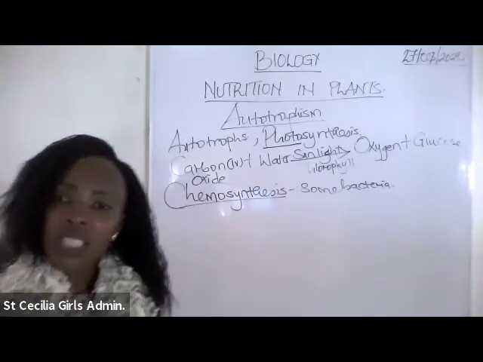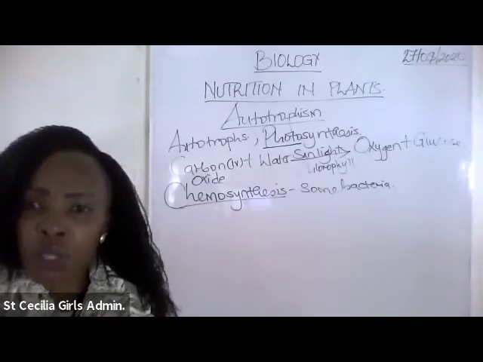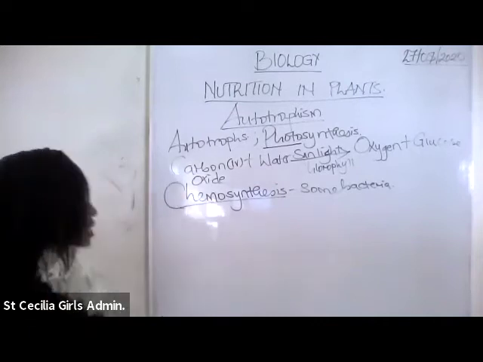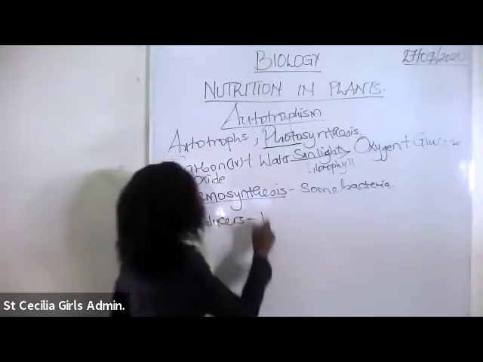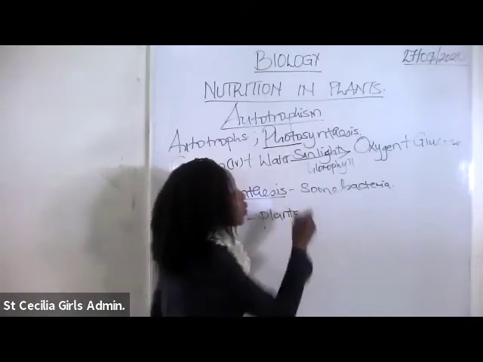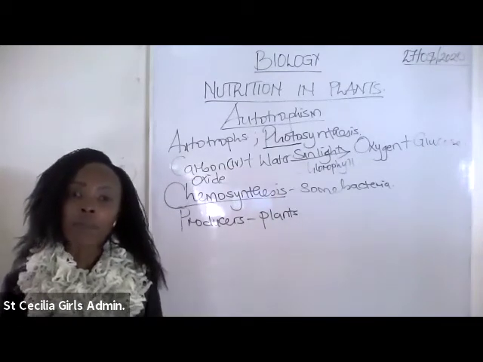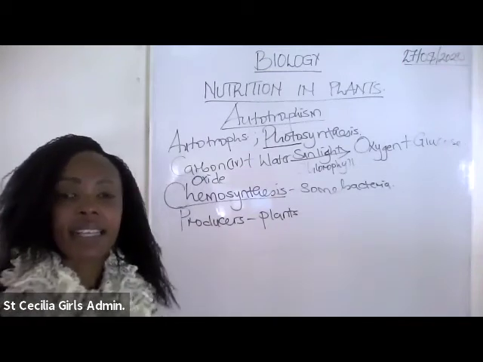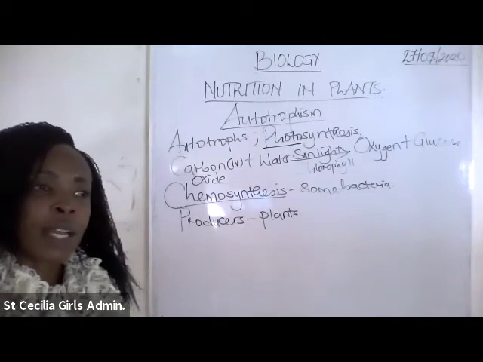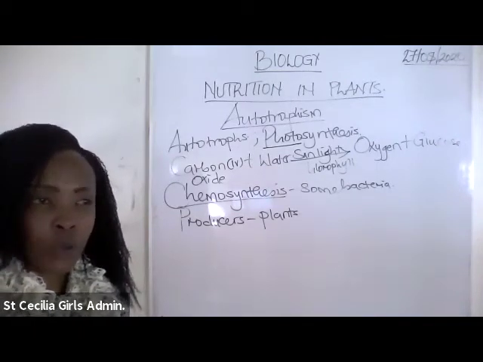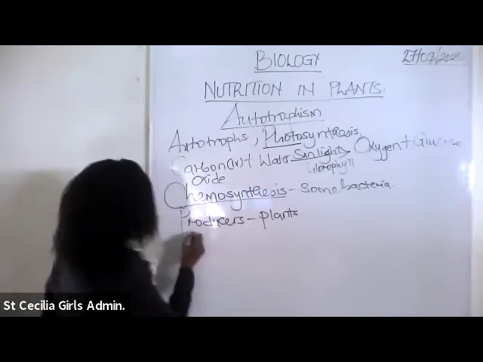Now, the whole thing about being able to make their food and providing it to most of the animals makes plants known as producers. So plants are producers because they are responsible for making their own food, and this food will be mostly used by other organisms, mostly the animals, for growth and all that. On the other hand, the animals that take in the food from the plants are known as consumers.